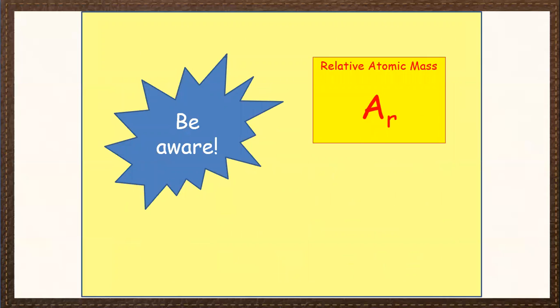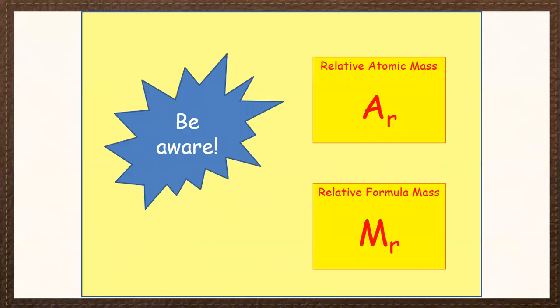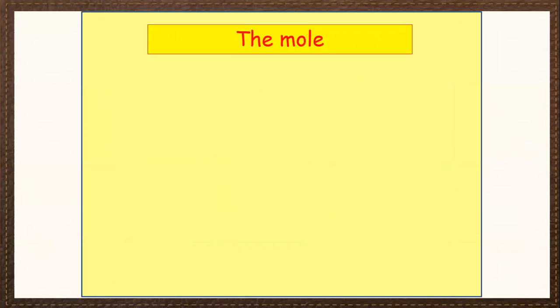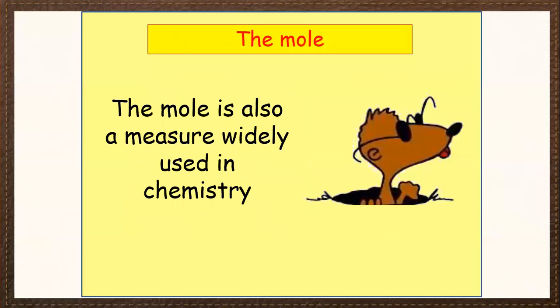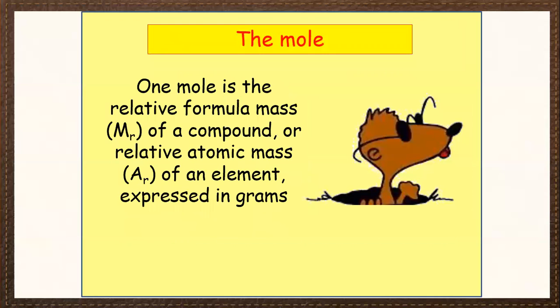Beware, relative atomic mass and relative formula mass are not the same. So the mole, what is the mole? You may think that the mole is a blind animal that lives underground. No, the mole is a measure widely used in chemistry.